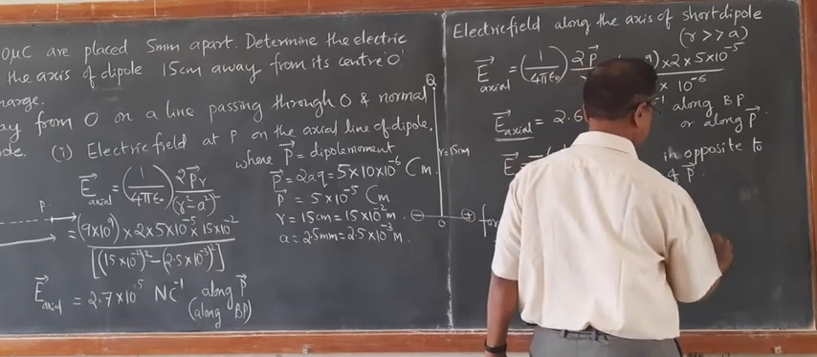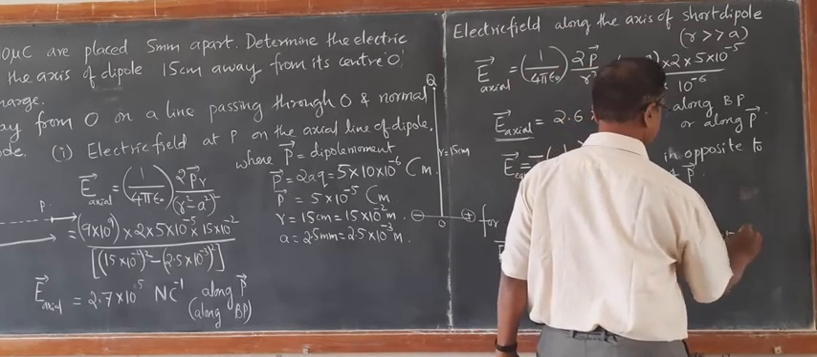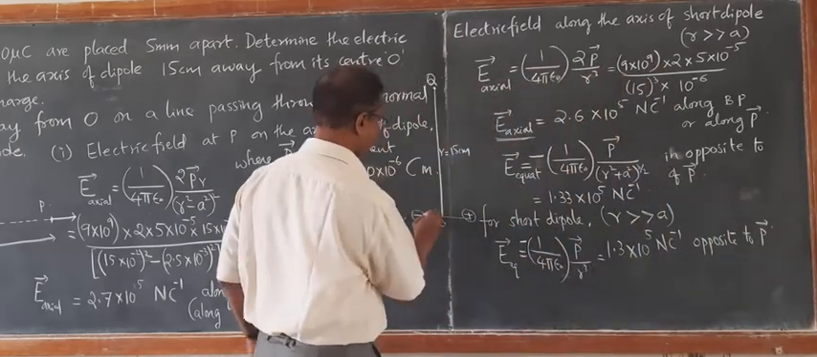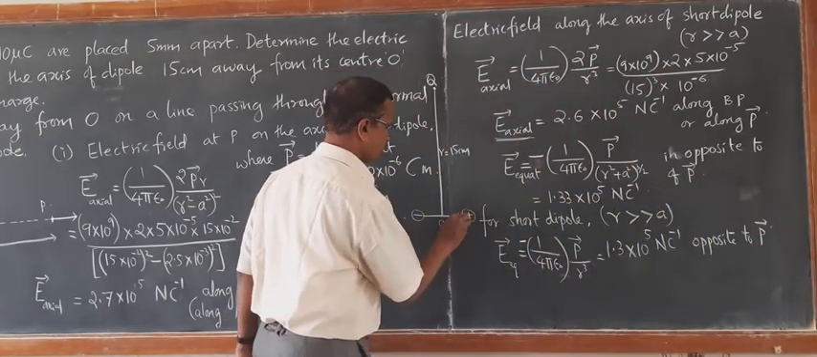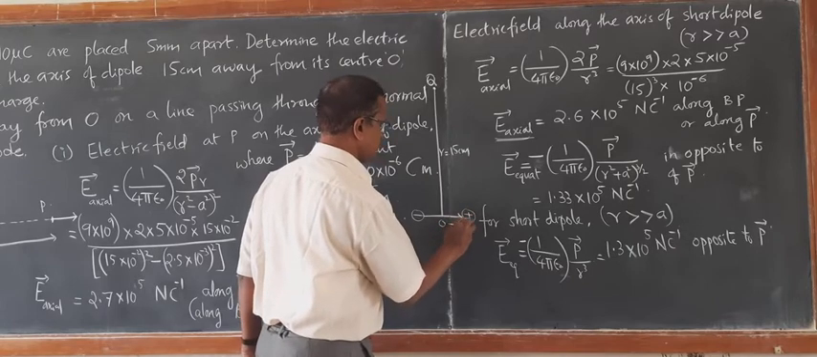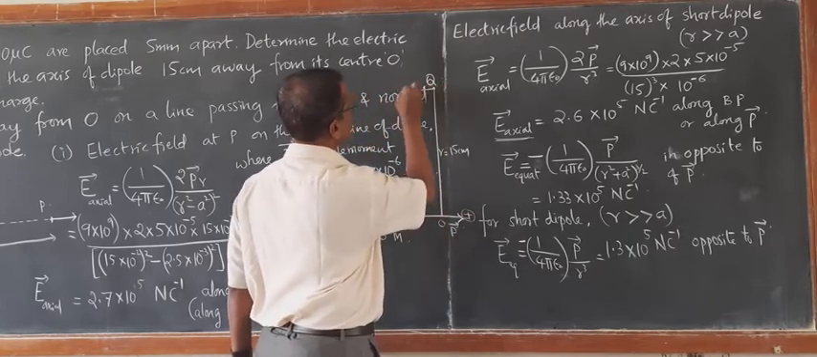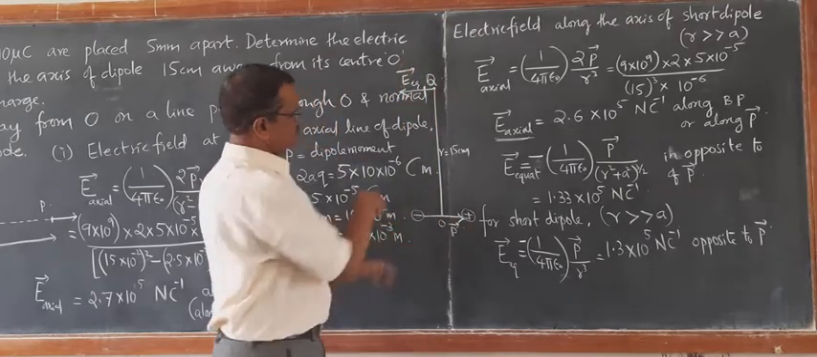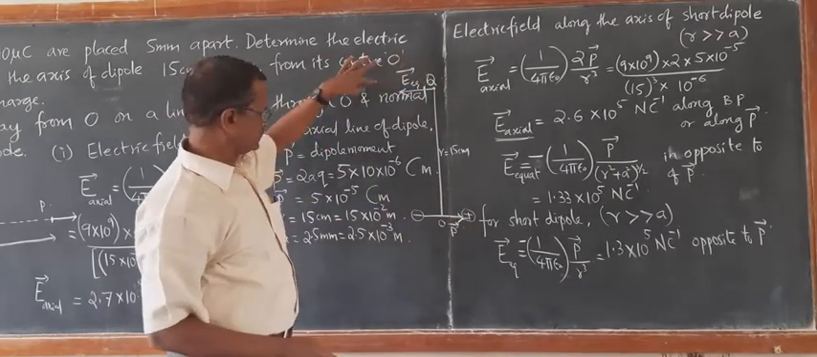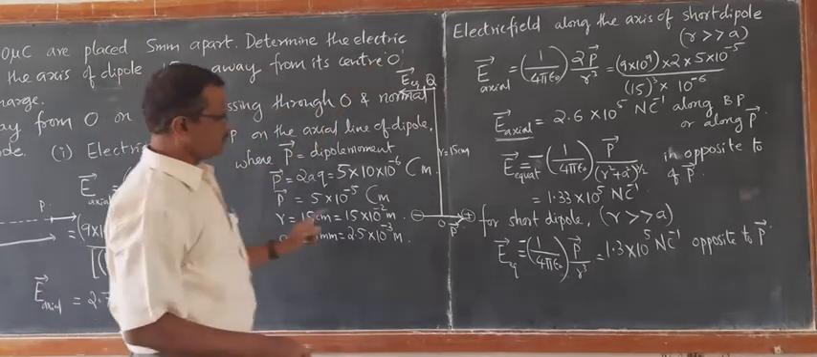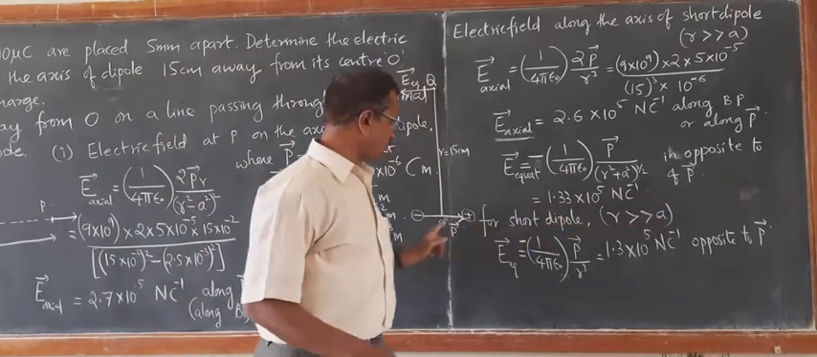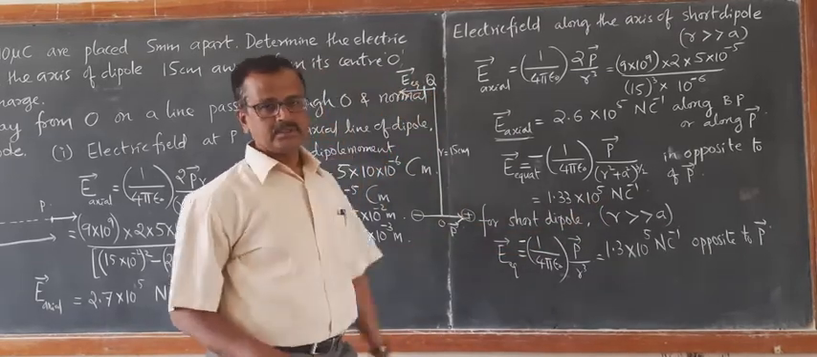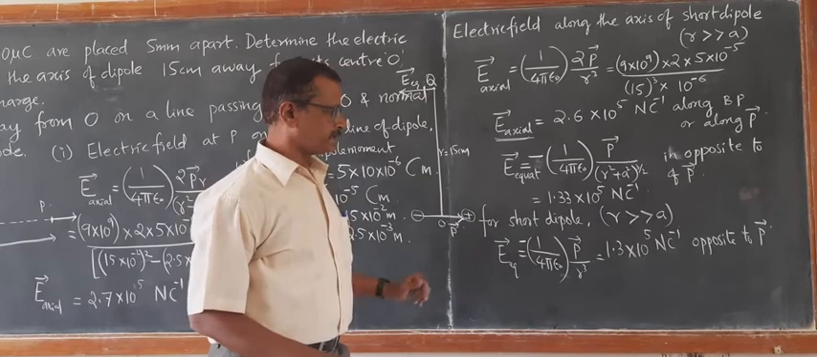Opposite to the dipole moment vector. So if this is the dipole moment vector, which is from negative charge to positive charge, the electric field here, E equatorial, is opposite to this. It is in this direction. Whereas on the axial line, it is along the direction of the dipole moment, whereas on the equatorial line it is opposite to the direction of the dipole moment P.